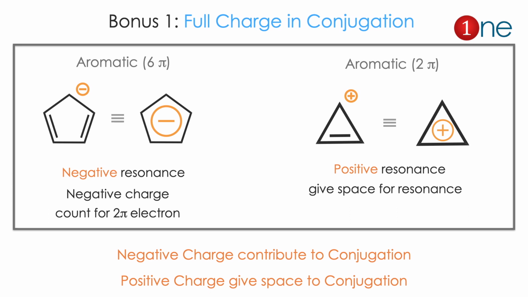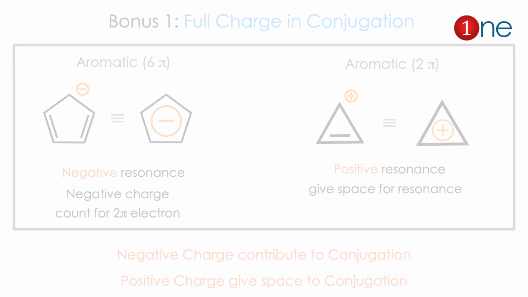So it has 6 pi electrons. It has the aromaticity. The second one is a carbocation. What really happens in the carbocation is that it has an empty p orbital, which will allow the resonance better. So it is also aromatic. So a negative charge contributes to the conjugation, and a positive charge gives the space for conjugation.